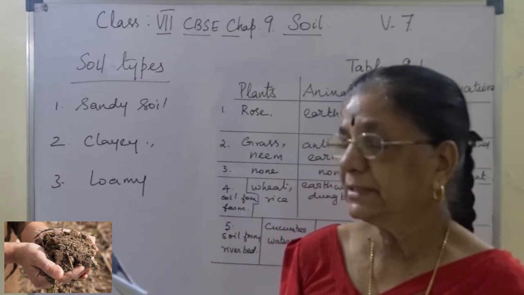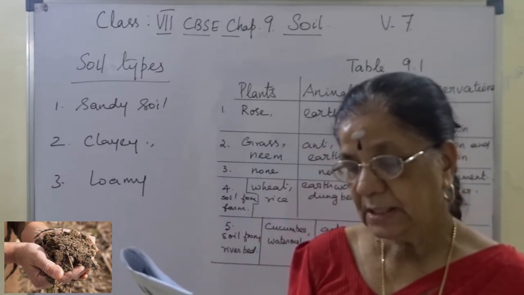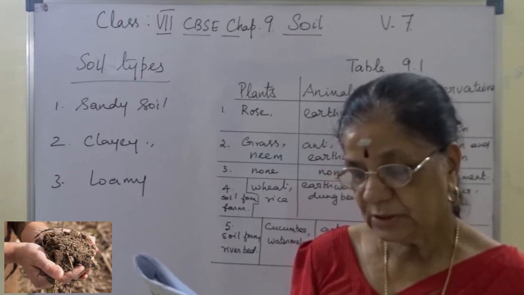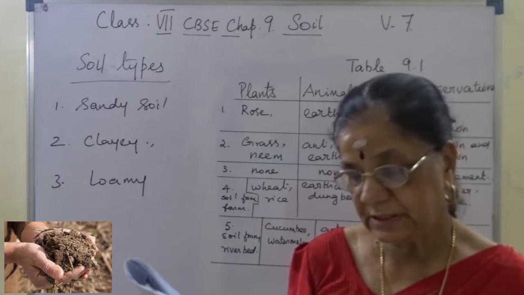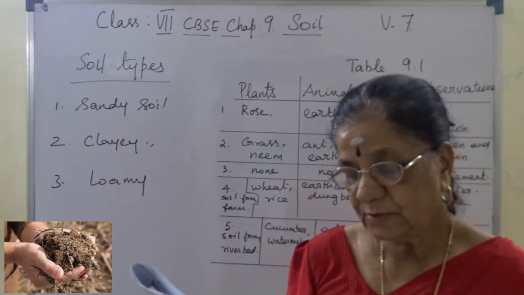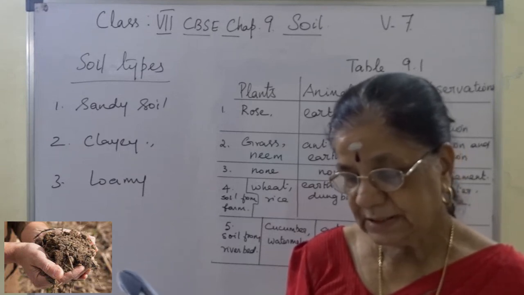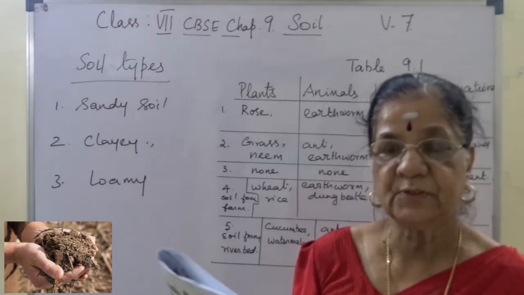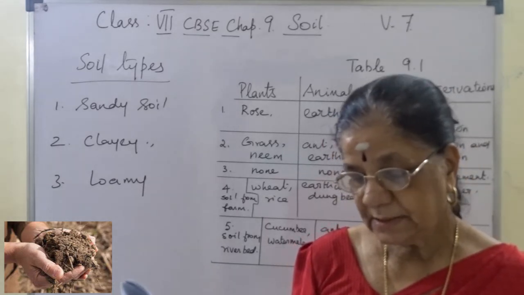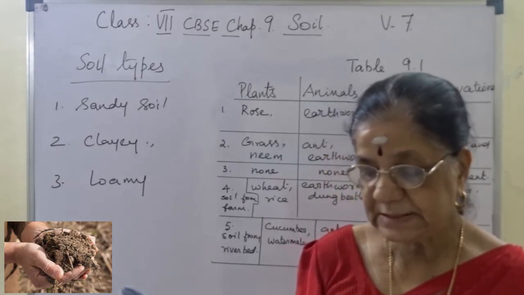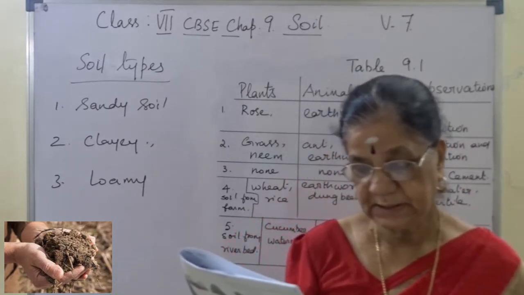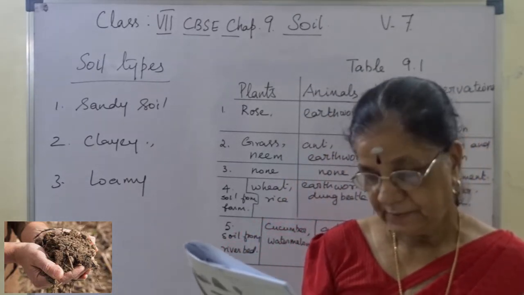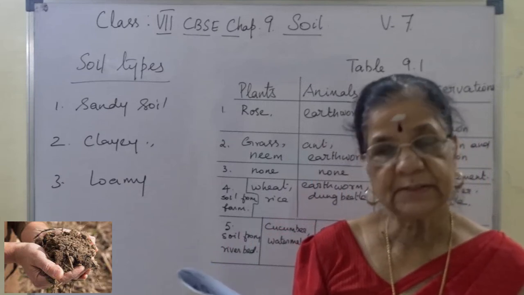So sand particles are quite large. They cannot fit closely together. And so there are large spaces between them. And these spaces are filled with air. So we say that sand is well aerated. Water can drain quickly through the spaces between sand particles. So the sandy soil tends to be light, well aerated and rather dry.